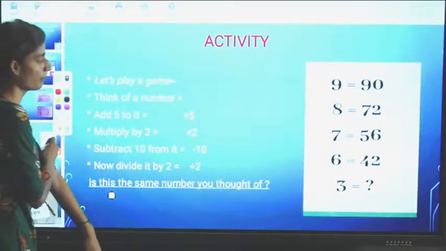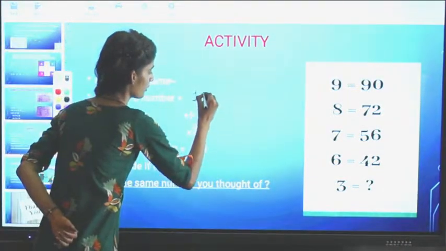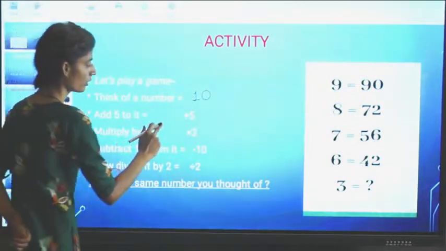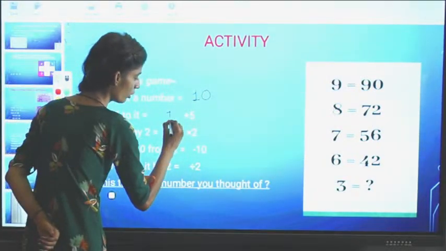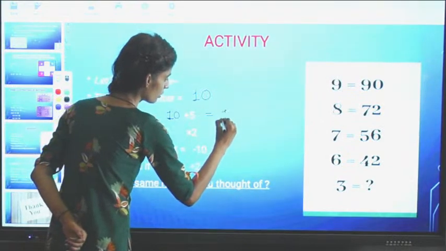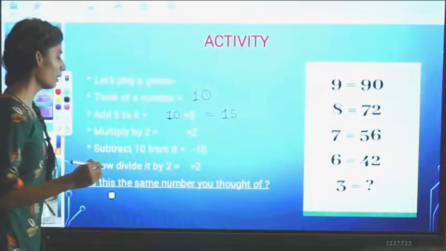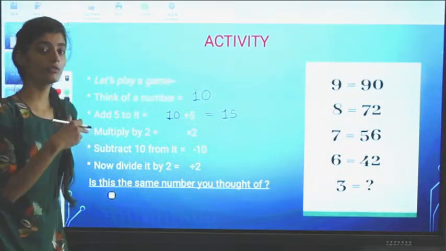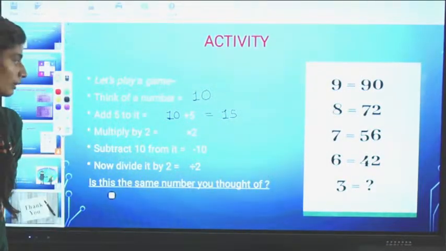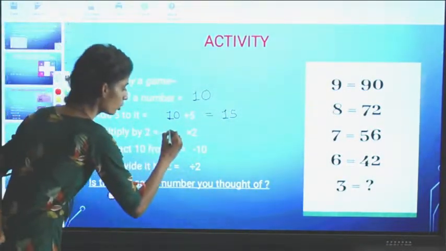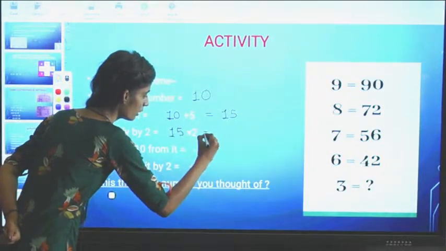Think of a number, I have told you 10. Add 5 to it. So plus 5, in what? In 10. So 10 plus 5 equals 15. Now multiply by 2. Whatever we have got, just multiply that by 2. So 15 multiplied by 2 equals 30.